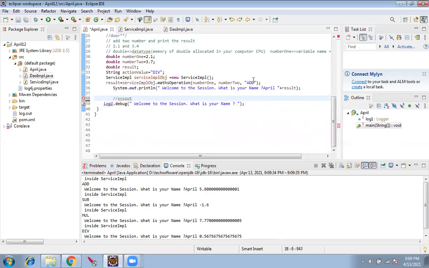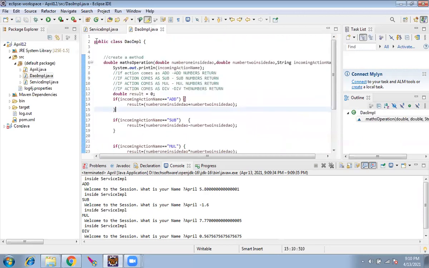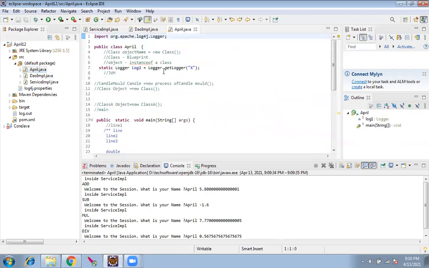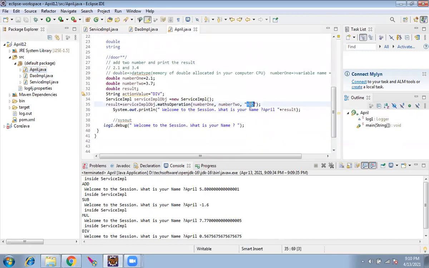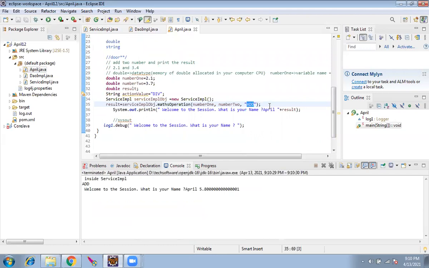Correct? So to show addition, I had to pass add here. To show multiplication, I had to change here to MUL and run it. So four times I had to change and run. Instead of that, I just gave four times here with different values and I'm showing it in a single step. So this is not related to logic or programming, just a different way of showing the output. That's all.